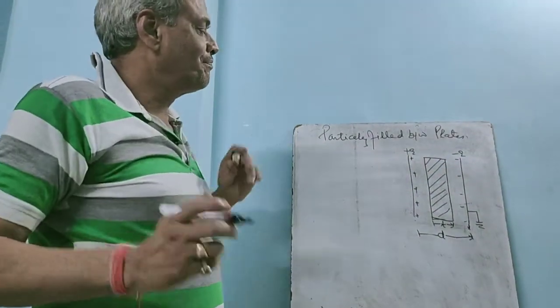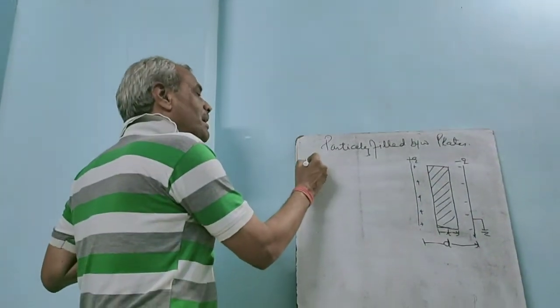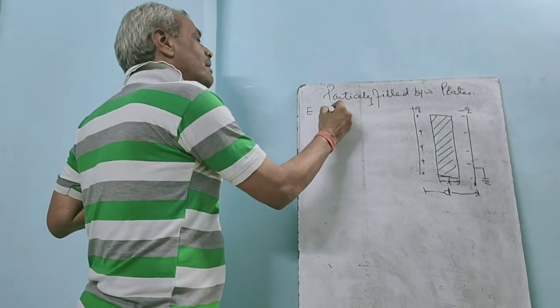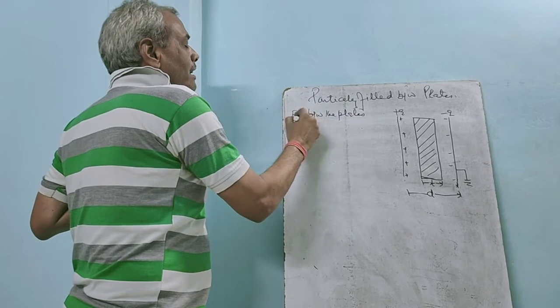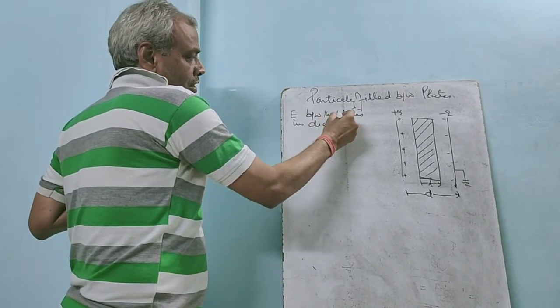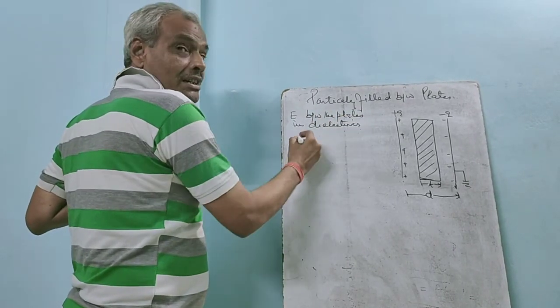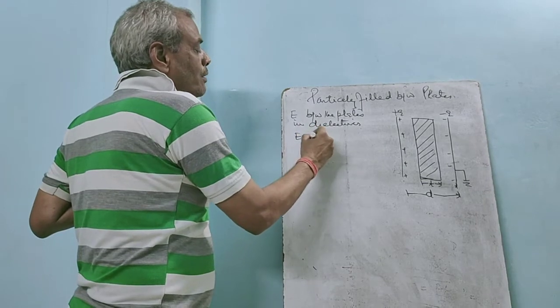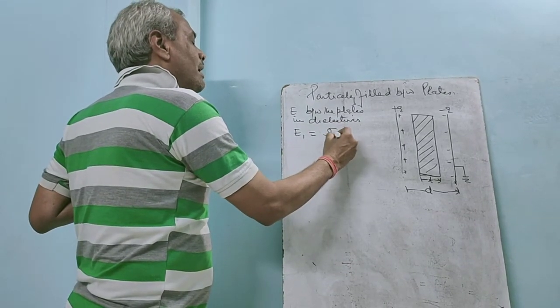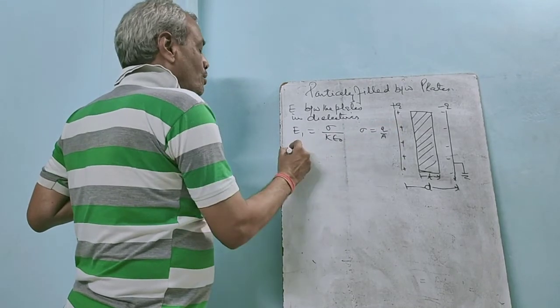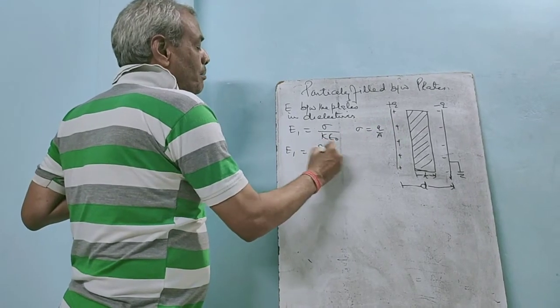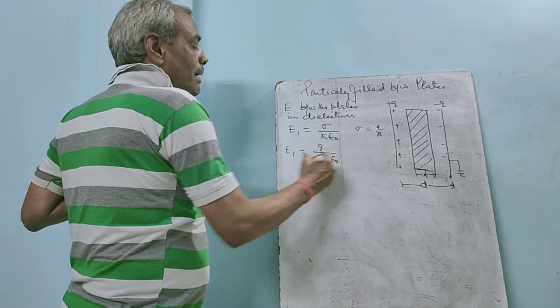Once again, the electric field between the plates in the dielectric, E1 equals sigma upon K epsilon naught, but sigma equals Q upon A. So E1 equals Q upon K A epsilon naught.